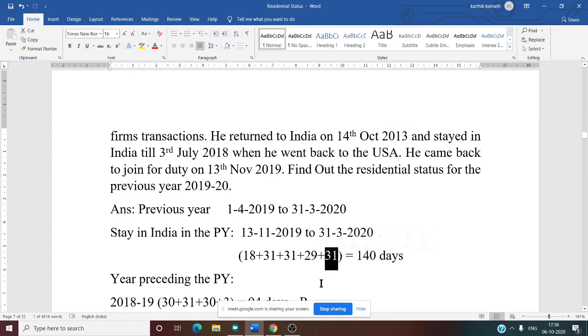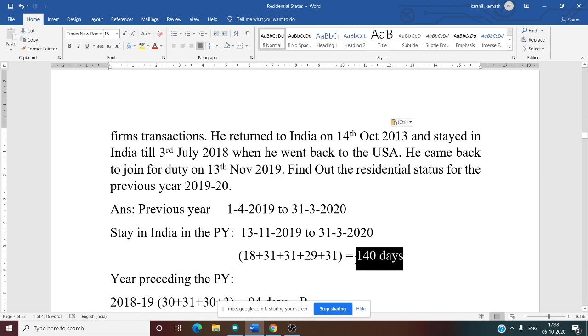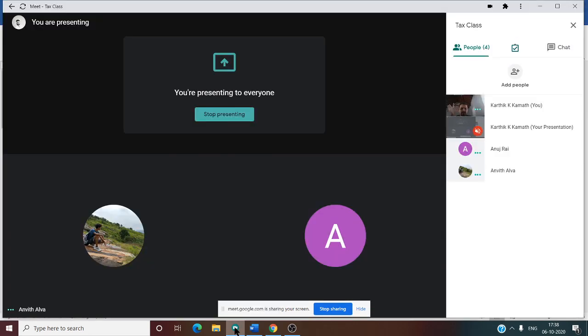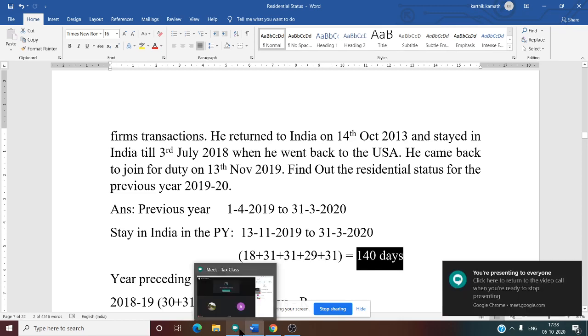Then 31 for March. Total number of days: 18 plus 31 plus 31 plus 29 plus 31, 140 days. Does this person satisfy the first basic condition? No, he doesn't satisfy the first basic condition.